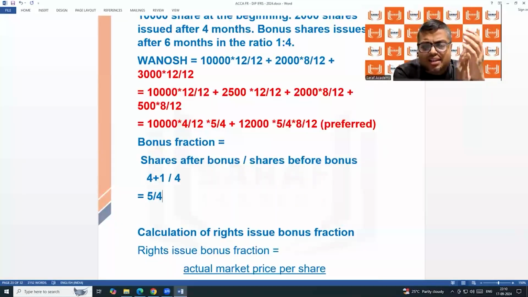So I'm saying that in the previous example, when the normal issue and bonus issue both were not there, only bonus was there, then I said last year EPS needs to be recalculated. I said current year EPS is 60. Last year it was 50. But if, because of bonus, current year EPS is less than 50, anybody will think that the company is bad. They earned 50 last year, and current year they are earning only 30, 40. But it is not a decrease in earnings, because this year the company has given bonus shares.